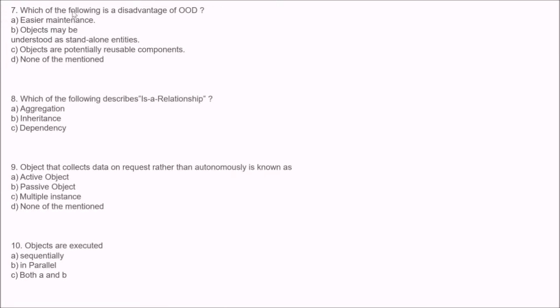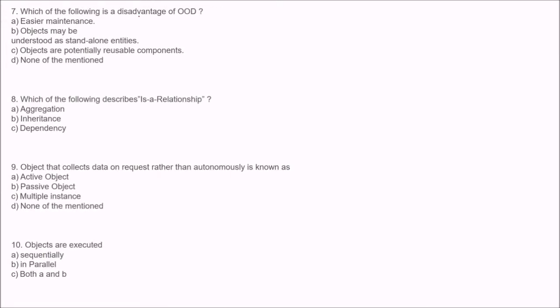The next question is: which of the following is a disadvantage of object-oriented design? Which of the options are disadvantages? Can you answer? These are the 4 options for you. The answer is D. So all the options define the characteristics of OOD. Let's see them once again.